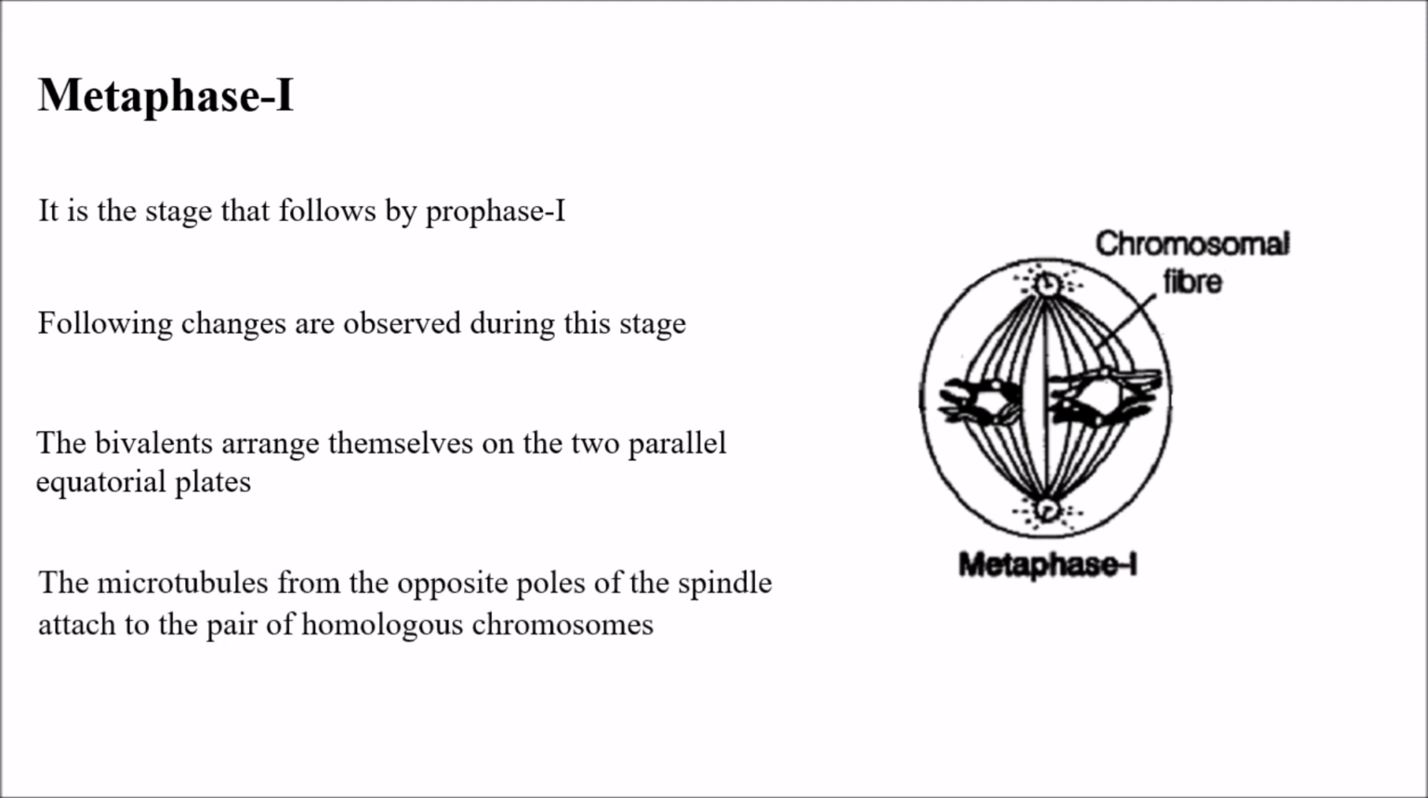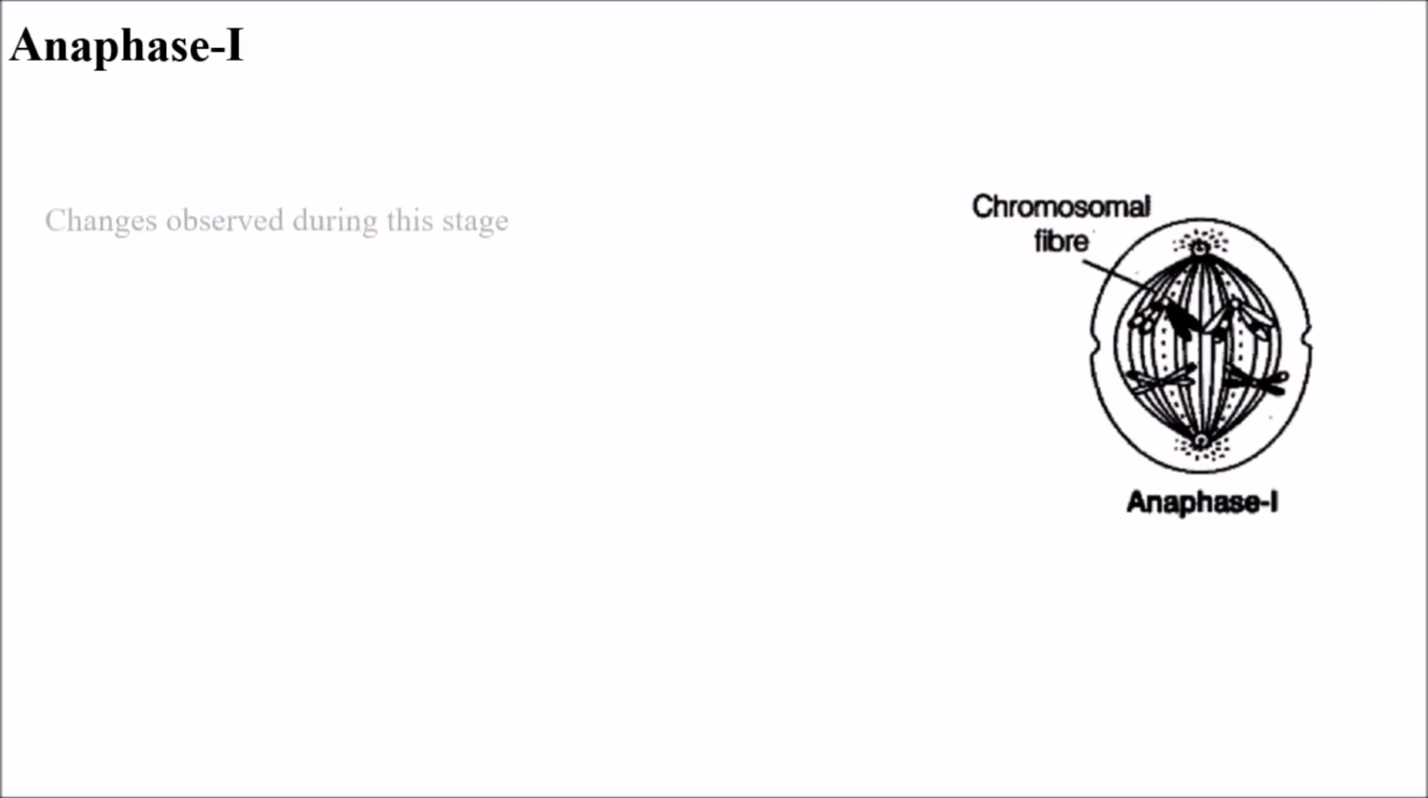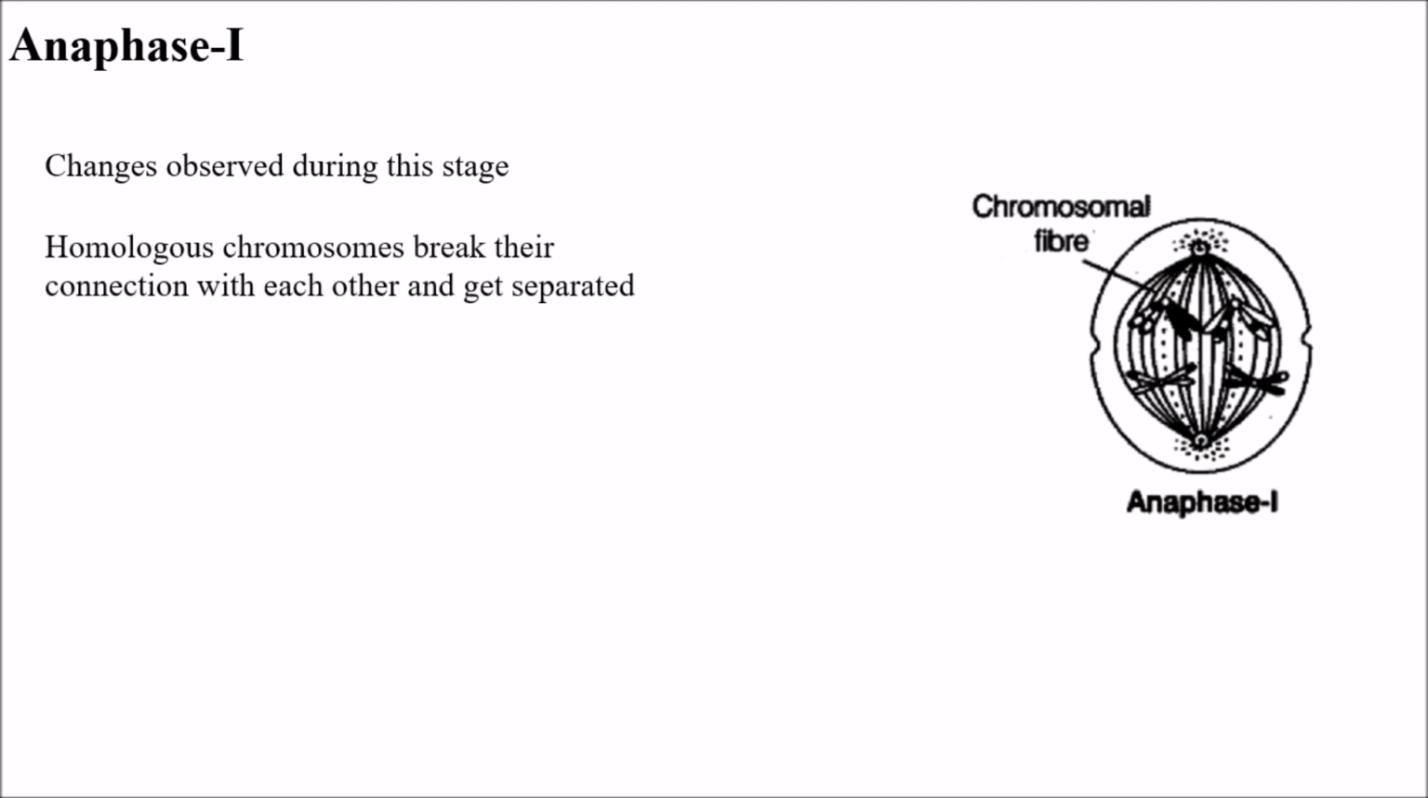The microtubules from the opposite poles of the spindle attach to the pair of homologous chromosomes. Anaphase 1: the changes observed during this stage are that homologous chromosomes break their connection with each other and get separated.